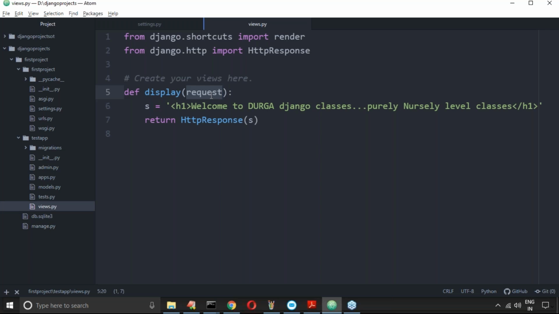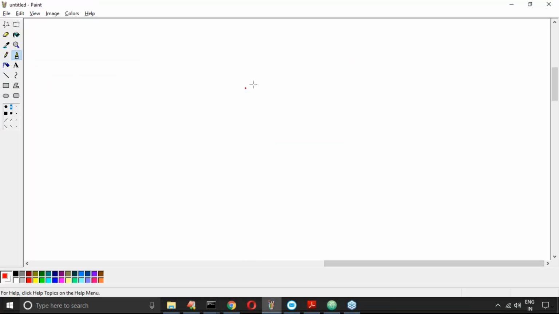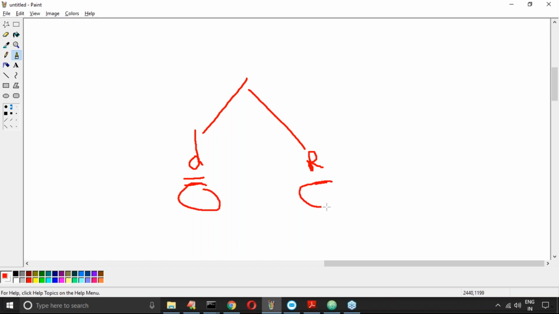Just like self, by default it's always there. Assume there are two persons: Durga, you wrote one view function, and Ravi, you wrote another. Durga may not use the request object, but Ravi may use it, for example to know where the request is coming from or the name of the end user.